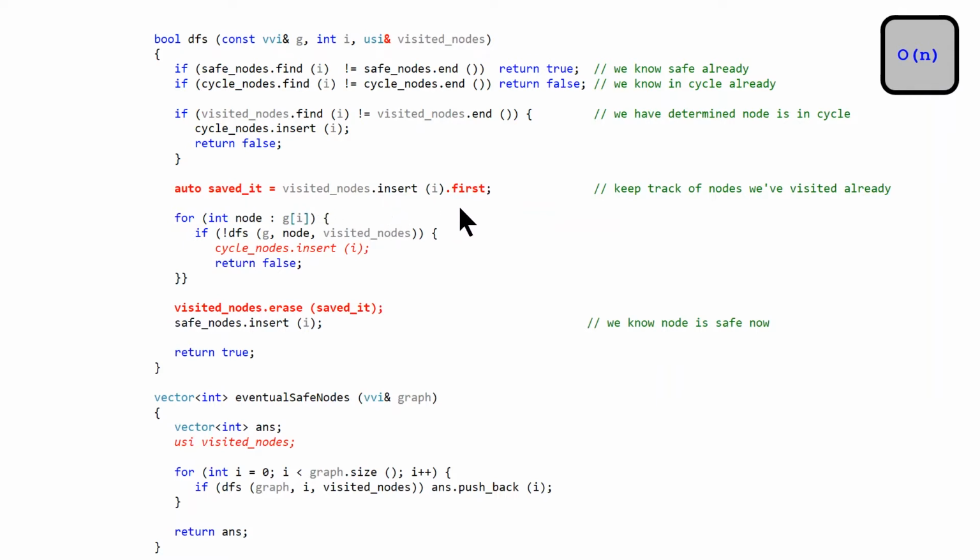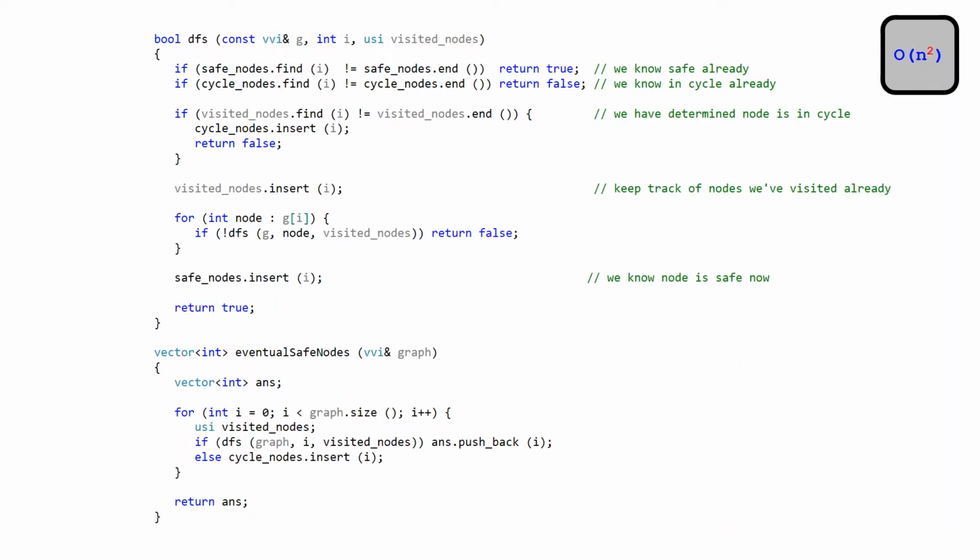Dennis's recommendation was to save an iterator pointing to our node that we just inserted, and we can do that by doing a dot first and then saving this. Anytime we insert into an unordered set, it returns to us a pair, and the first of that pair is an iterator pointing to the location where we inserted our element. So in order for this to work, all we have to do is move our visited nodes outside the loop, move our cycle nodes insert up into this loop, and then afterwards we can just do a visited nodes dot erase of this iterator, and this will result in linear runtime.